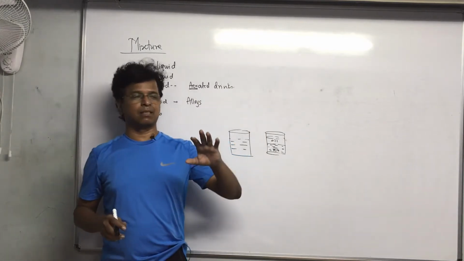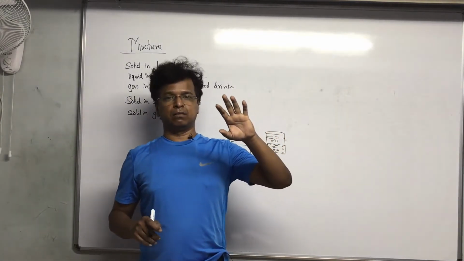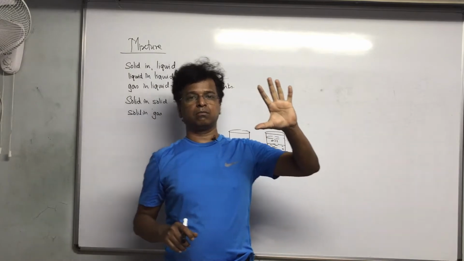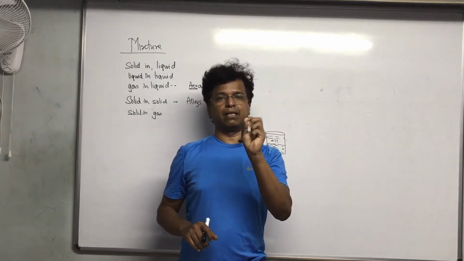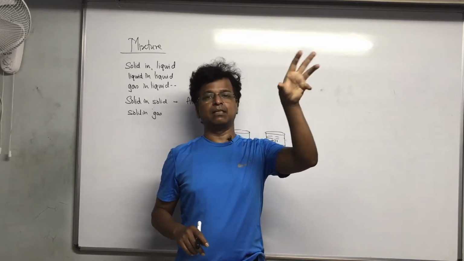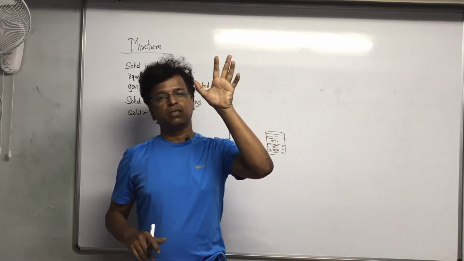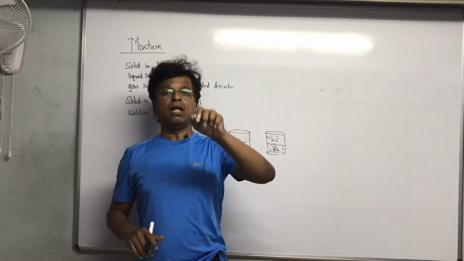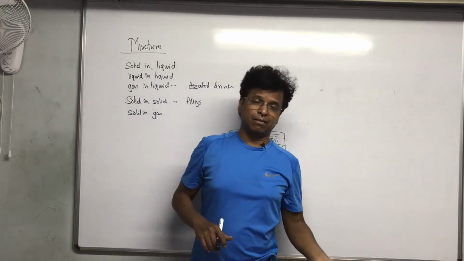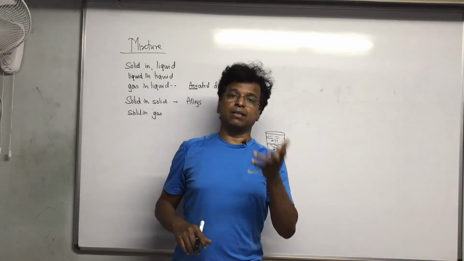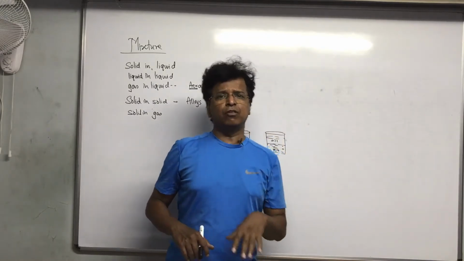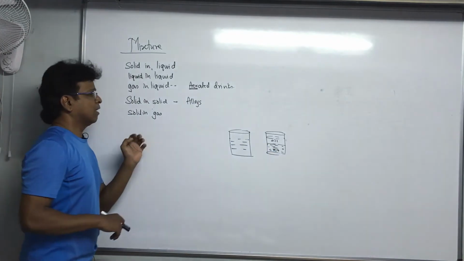Solid in gas is something different. Smoke is basically solid in gas. Solid particles are mixed in gas and moving around, that is solid in gas. Liquid in gas is basically fog. Fog is nothing but liquid in gas. So these types of mixtures are there.